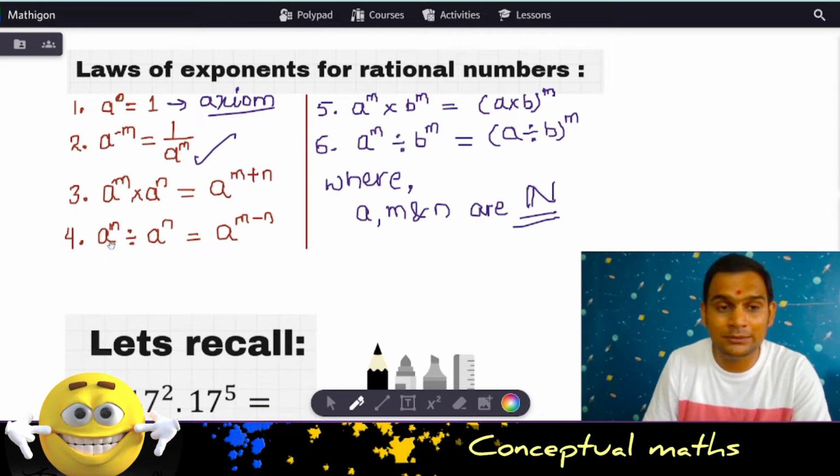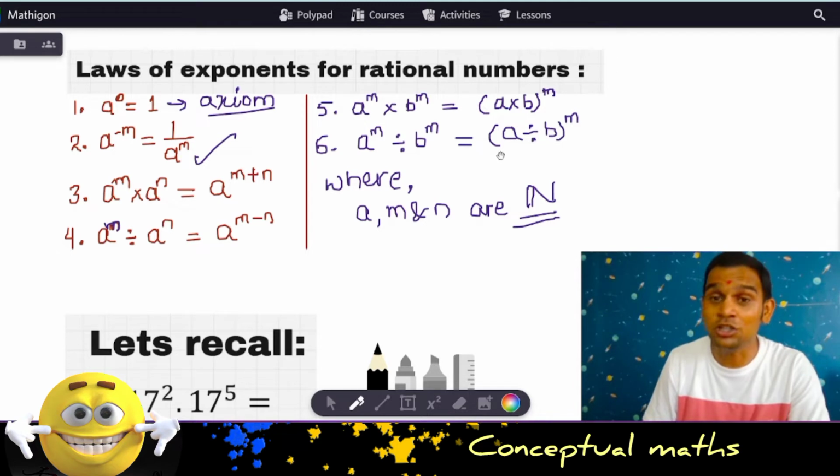Then a to the power m divided by a to the power n. The condition is the same, the base is the same, powers are different, but now we are dividing. So this time instead of addition we subtract, so we get a to the power m minus n. Now let's suppose we have a to the power m multiplied by b to the power m. What do you observe over here? The powers are the same, but the bases are different. So we just multiply the bases, as here we have multiplication, and the power is carried forward. Similarly, if we have division, we just divide the bases and the power is carried forward.